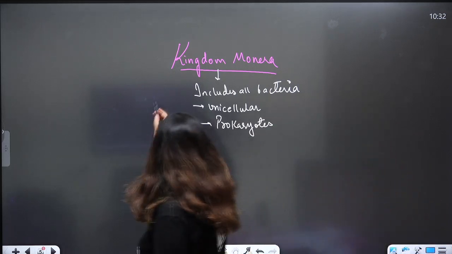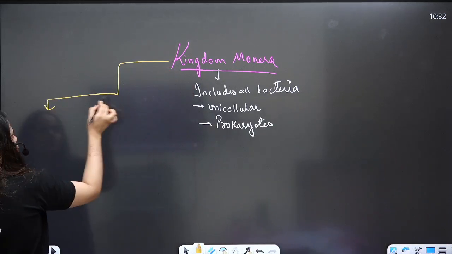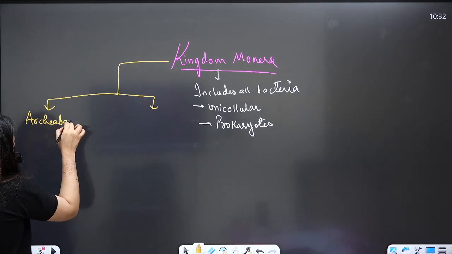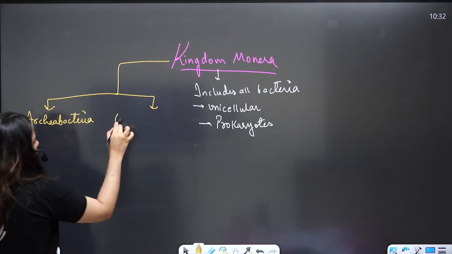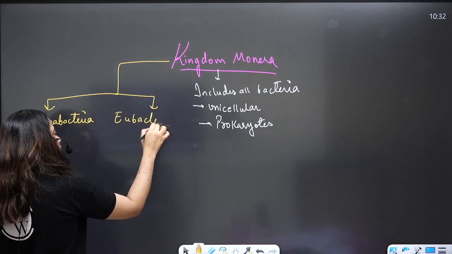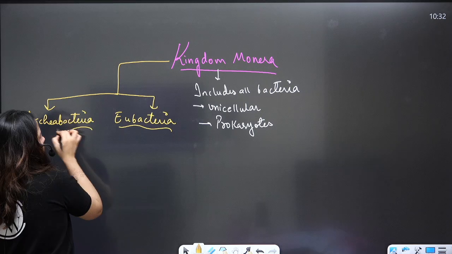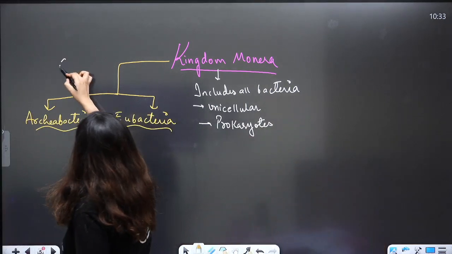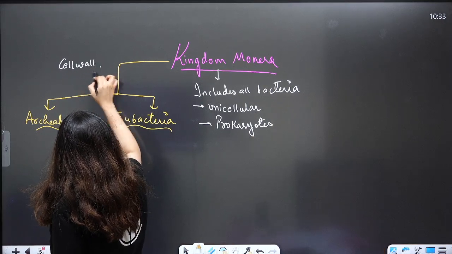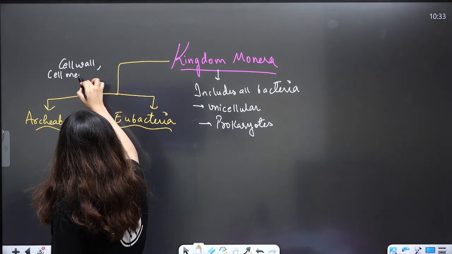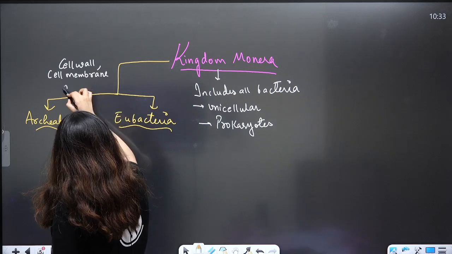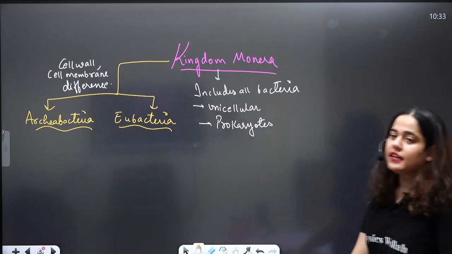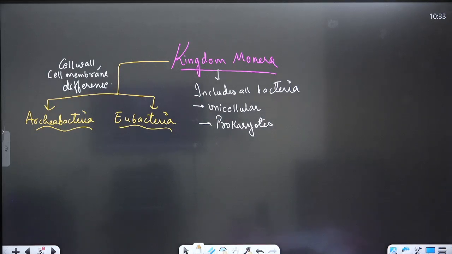Kingdom Monera is divided into two groups: Archibacteria and Eubacteria, mainly on the basis of cell wall and cell membrane differences.